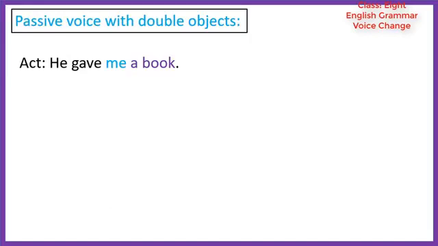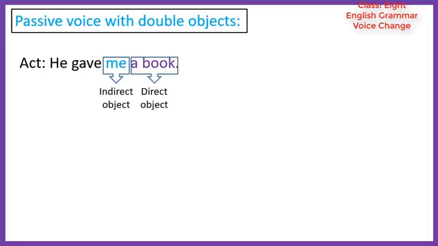Dear students, now I will discuss passive voice with double objects. Look at the sentence, he gave me a book. Here there are two objects: me is the indirect object and book is the direct object. Sometimes a transitive verb can have two objects, a direct object and an indirect object.